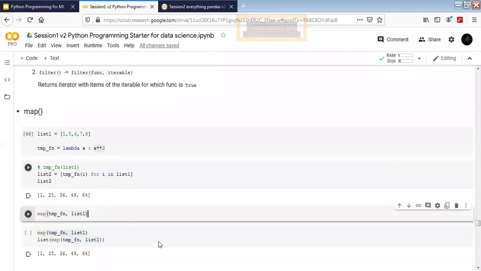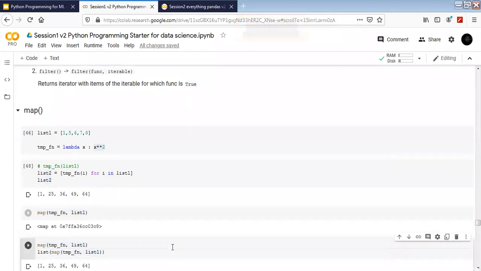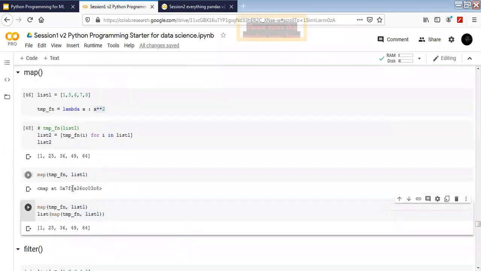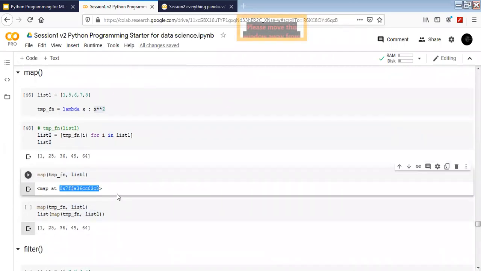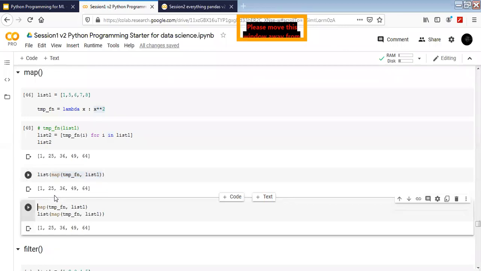I'm just going to execute the map part. Okay, what do I get? I get something like a hexadecimal thing. This is in the memory location. So I get a map object. I need to convert that into something which I can read. So I'm going to write a list around it. Okay, now I'm going to execute it. So this is going to give me the output.